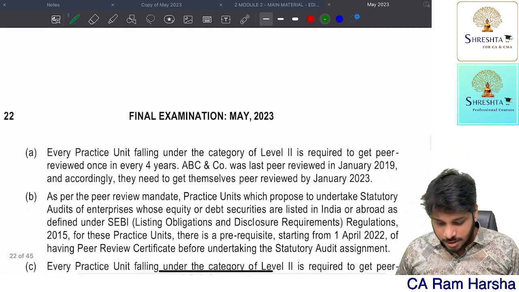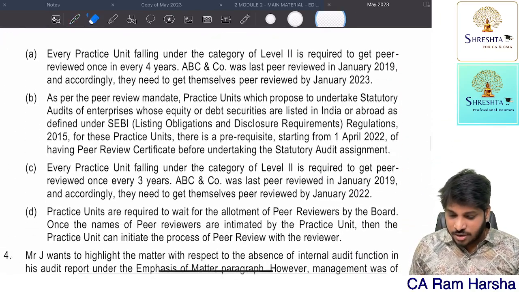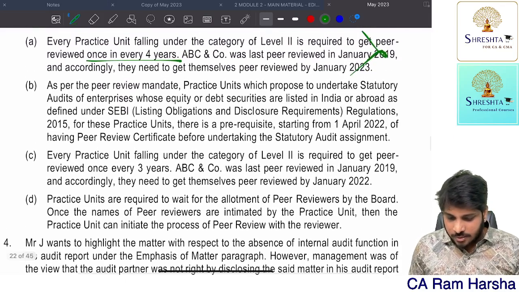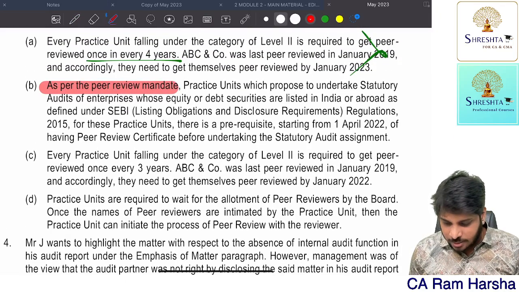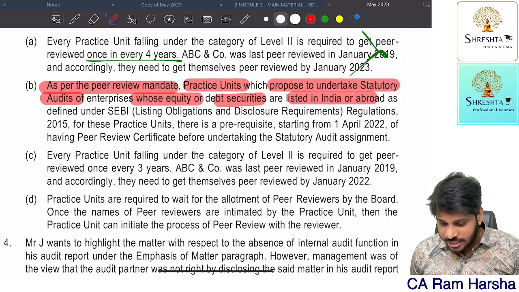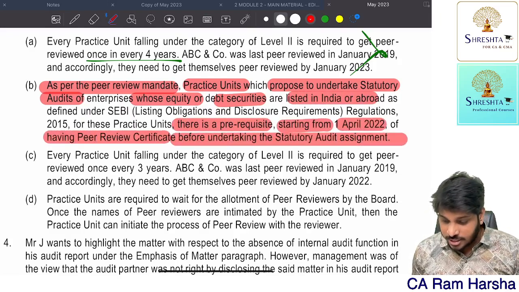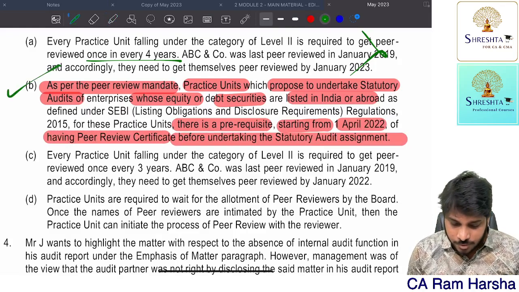Now here you see, every practicing unit falling under a category. No, this is a wrong option. As per peer review mandate, practicing units which propose to undertake stat audit, whose equity or debt are listed in India, there is a prerequisite starting from 1st April 2022 of having a peer review certificate before undertaking. Absolutely right answer. B is right.